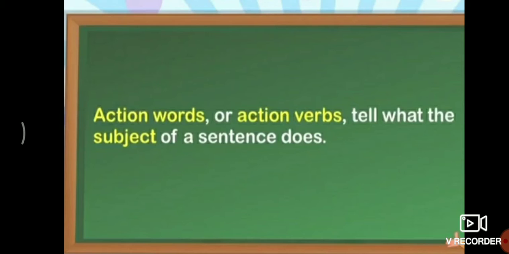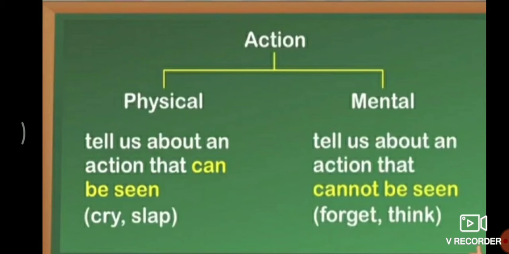Next, action words or action verbs tell what the subject of a sentence does. Action words and action verbs are both the same. It tells what the subject of the sentence does. Here there is a small chart which is given: physical and mental. It means action is of two types.